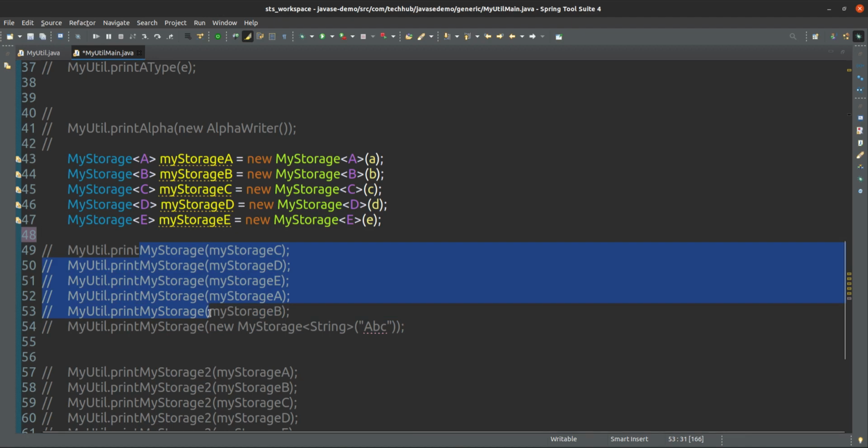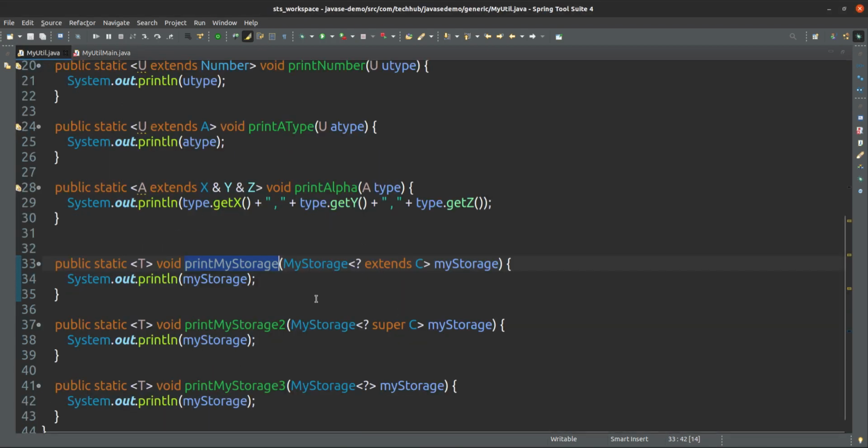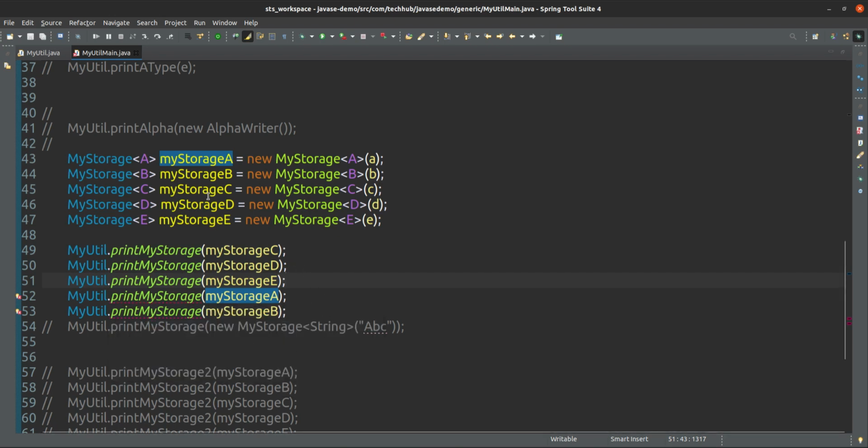So my storage that can be a subtype of C, or C, is valid; D is valid, and a storage of type E is valid. But A and B are not subtypes of C, so it is throwing a compilation error: the method print my storage is not applicable for the argument.